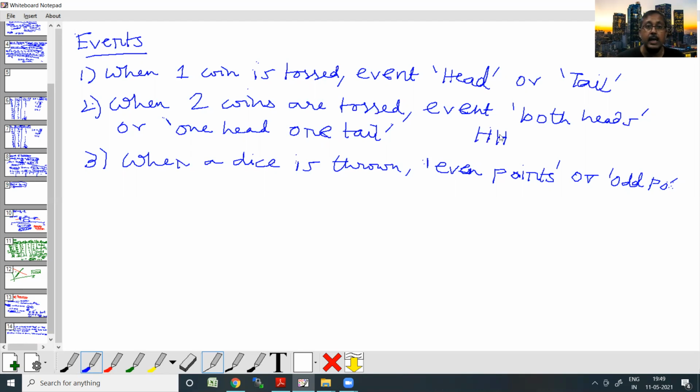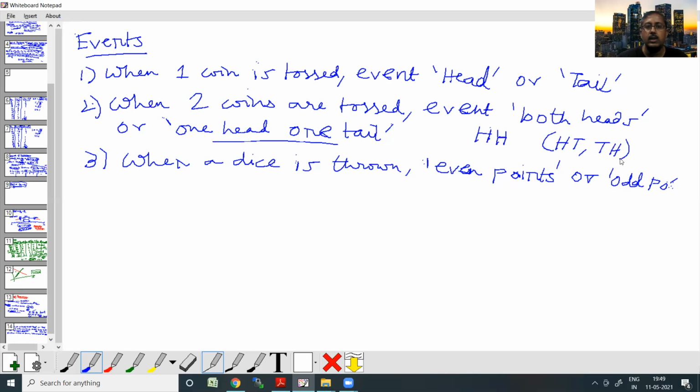But when I define another event as one head, one tail, I can have both possibilities: either an HT, so the first coin gives a head and the second coin gives a tail, or a TH, so the first coin gives a tail and the second coin gives a head. So it's not a single outcome, it can be two outcomes. That's the subtle difference between events and outcomes.